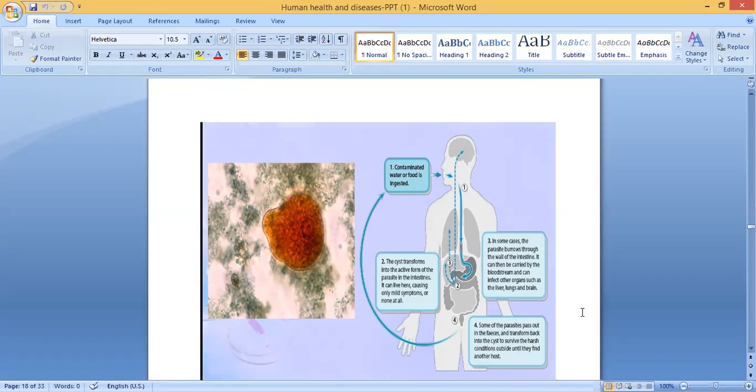Fourth, some of the parasites pass out in the feces and transform back into the cyst to survive the harsh conditions. So once it comes out, again they form the cyst, for protection from the harsh conditions outside, until they find another host. So this is the cycle of this worm.